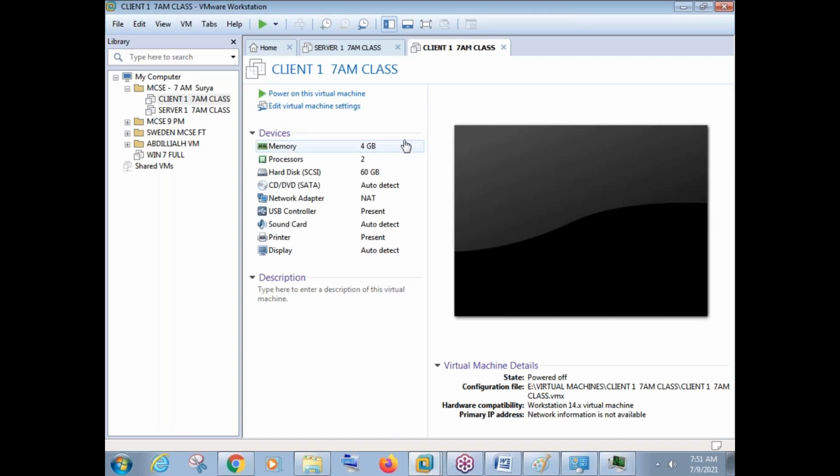Now can you please tell me how much RAM is in utilization right now? How much GB RAM is in use right now? If I go to server manager, we can see clearly, but can you just do the calculation here and tell me how much GB RAM will be in use?